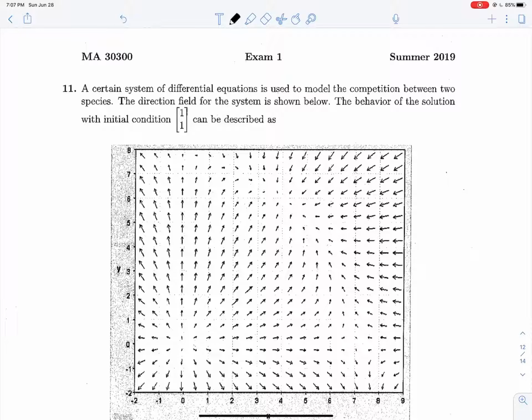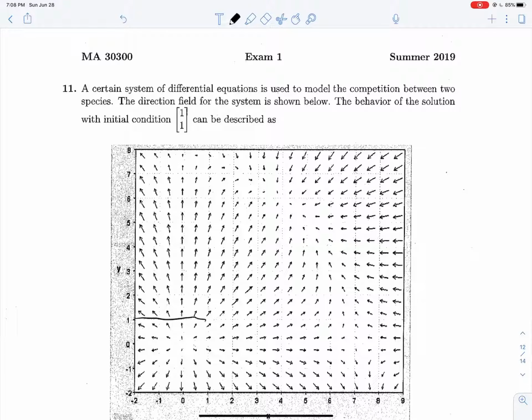So I've tried to order it from easiest to hardest as far as the questions go. So we're starting off with one that's just about phase plane reading. We have a system of differential equations used to model the competition between two species, and the direction field is shown below. What is the behavior of the solution with the initial condition 1, 1?